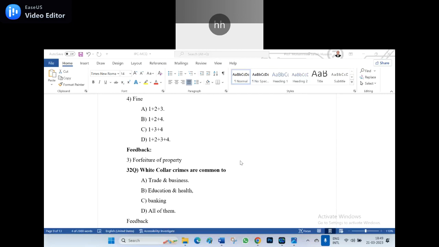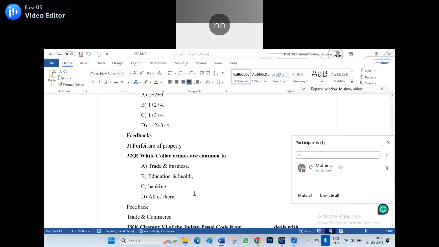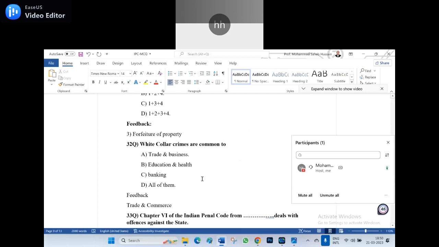Participants, anyone can unmute and say, white collar crimes are common to A, B, C, D. Which is the right answer? A, trade and business I wrote. But actually it is not business, it is commerce. Trade and commerce. So that would be the wrong option, but the rest are right. Is it clear? Feedback I have already given. What is the feedback? Trade and commerce is the right phrase, but I made it trade and business.